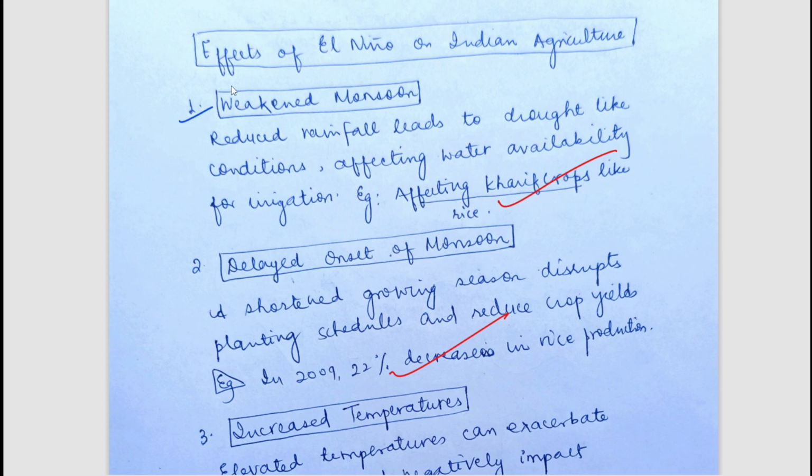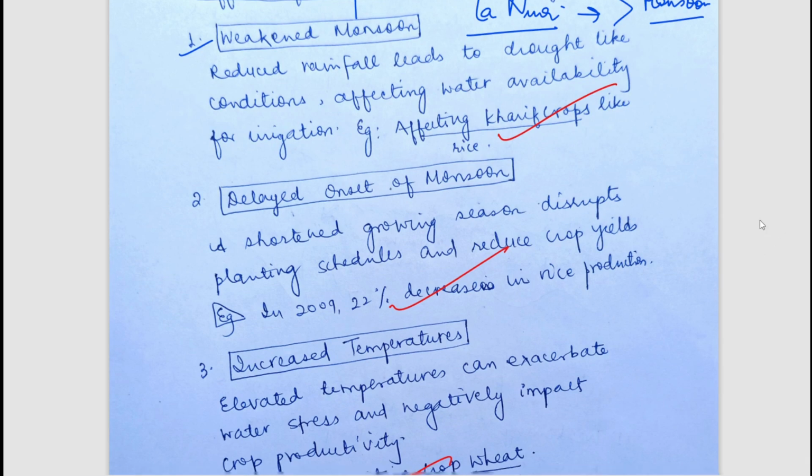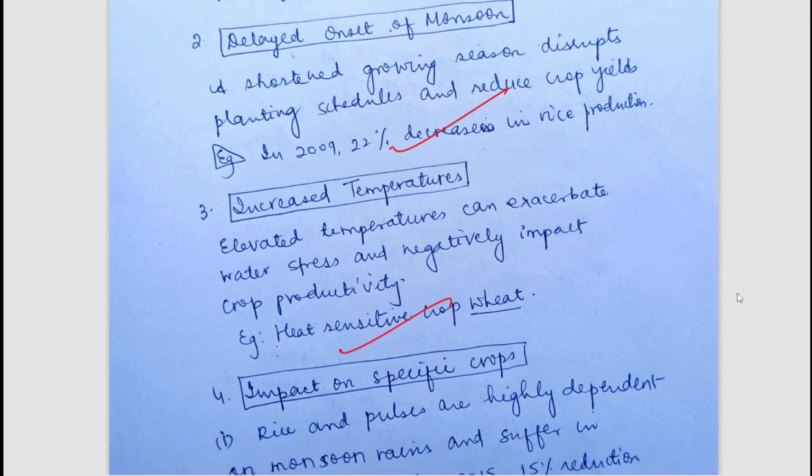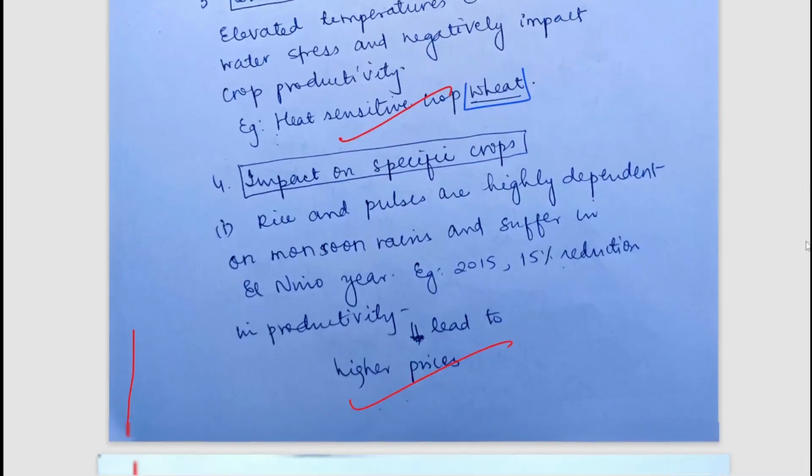Obviously, first of all, it leads to a weakened monsoon. We all know that in El Nino there is weakened monsoon, and in La Nina there is more than average monsoon. Again, delayed onset of monsoon. Obviously, there are increased temperatures, and these lead to reduction in crop yield, such as wheat, which is heat sensitive. Okay, impact on specific crops.